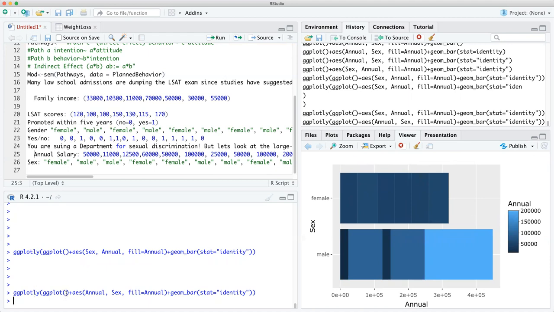There is no name to put here. If I had the affairs, I'd put affairs. And then there's the aesthetics, annual, sex, depending on how you want these to go. And then I'm filling it with the annual. That means you're filling it with something, and that's the annual. That's what I got. Flushed it on, and then geom_bar. This is the bar. This is not a linear regression where we use geom_point, but that's really interesting.